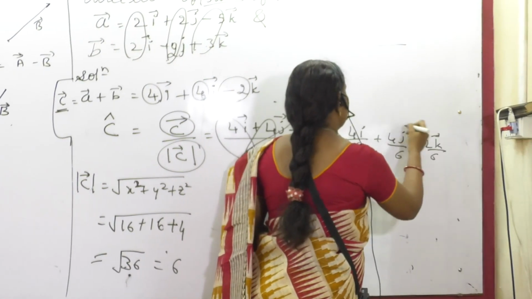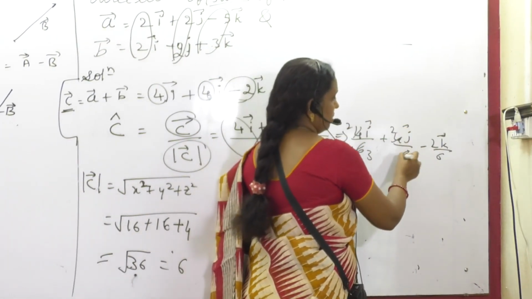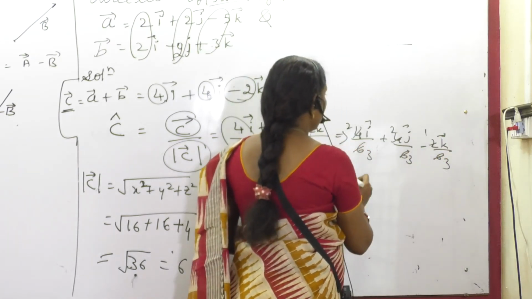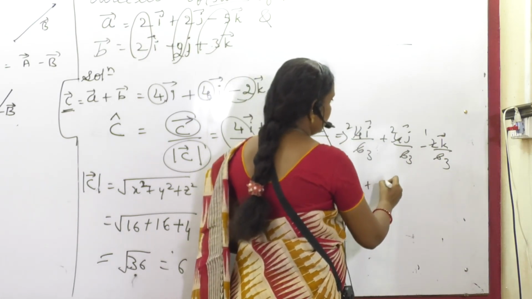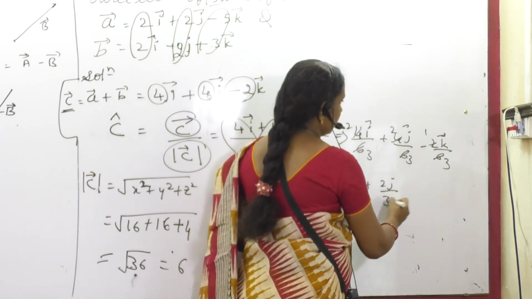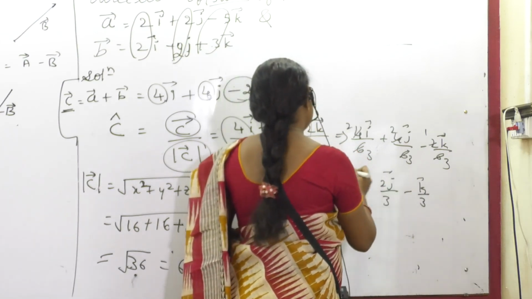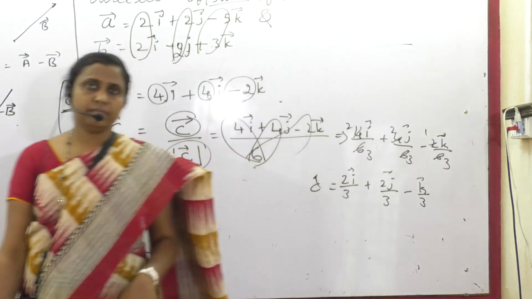If anything is to be cancelled, you can simplify further. 2i by 3, plus 2j by 3, minus k by 3. So this is the unit vector.